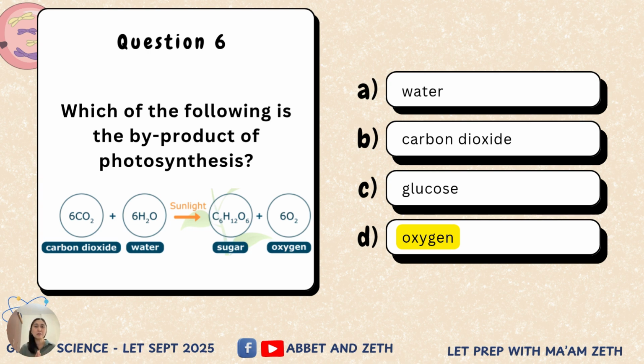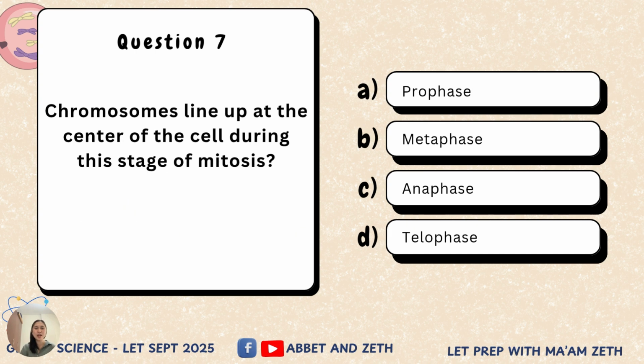It will be needed by the plant. Diba? Ito nga yung tinatawag na food for the plant. It is the product that is needed by the plant to fuel its metabolic processes like growth and development. So it is not a waste product. Only oxygen is the waste product of photosynthesis. I hope that that is clear. Okay, let's go to question number 7.